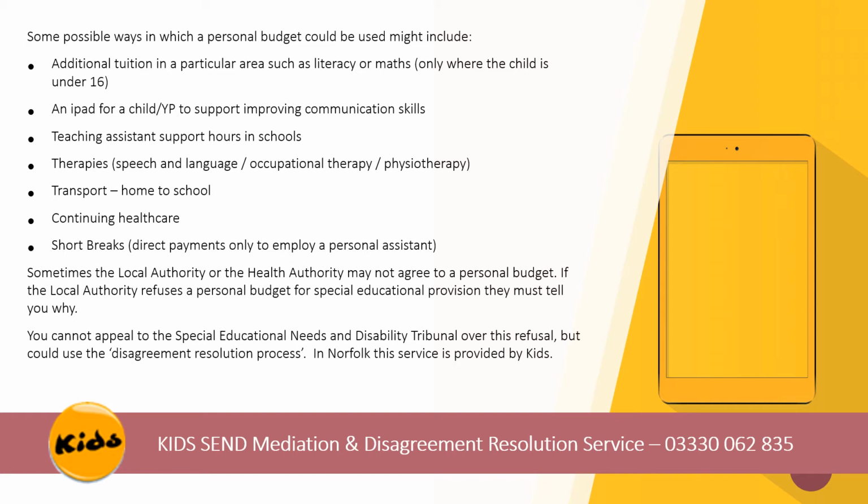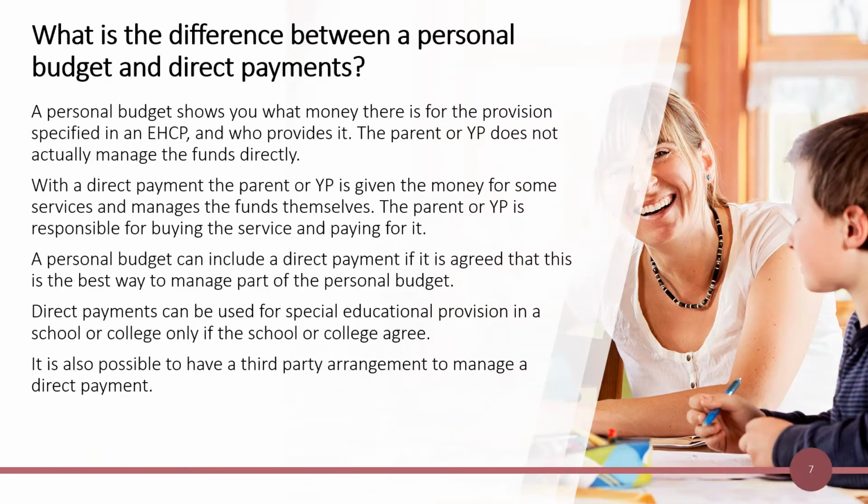Sometimes the local authority or the health authority may not agree to a personal budget. If the local authority refuses a personal budget for special educational provision, they must tell you why. You cannot appeal to the Special Educational Needs Disability Tribunal over this refusal, but you could use the disagreement resolution process. In Norfolk, this service is provided by KIDS. KIDS Send Mediation and Disagreement Resolution Service 0330 062 835.